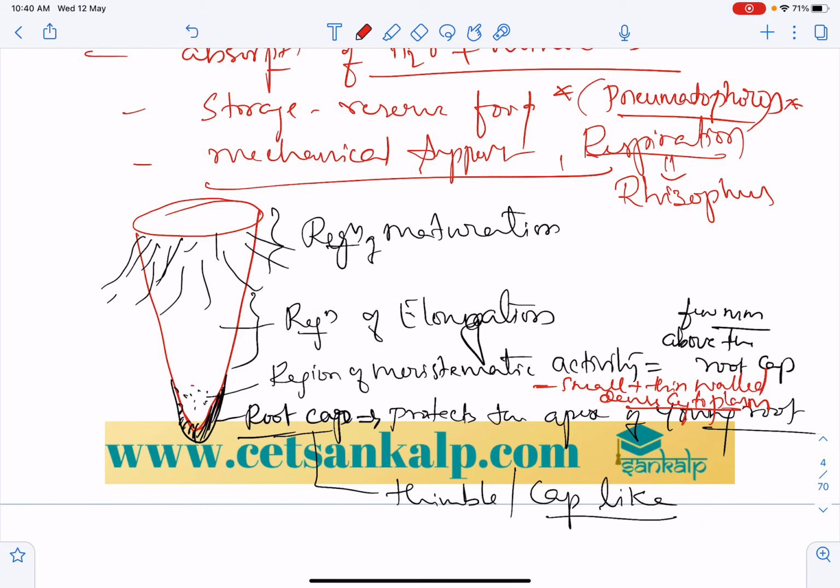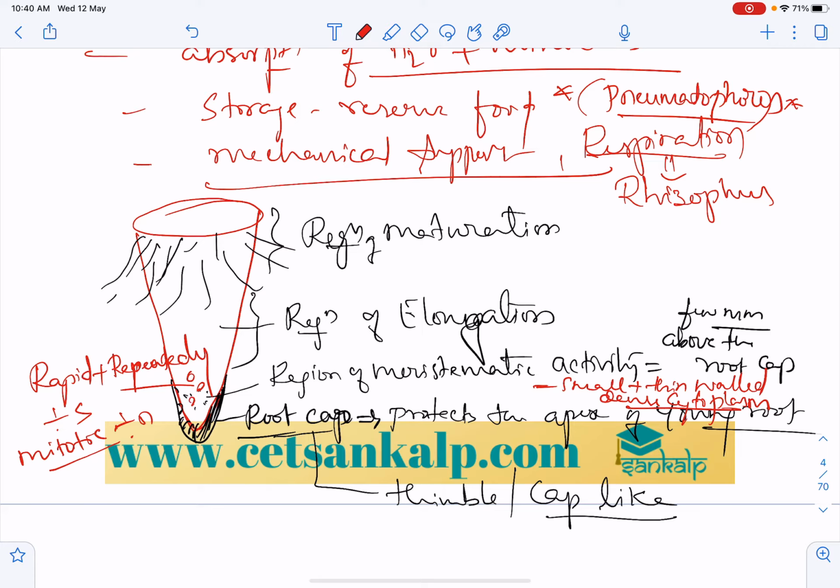In the region of meristem, the cells divide rapidly and repeatedly, undergoing mitotic division where cell number increases.